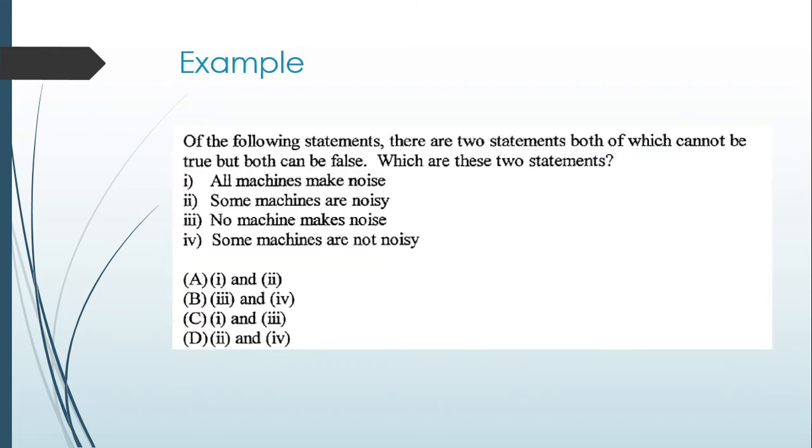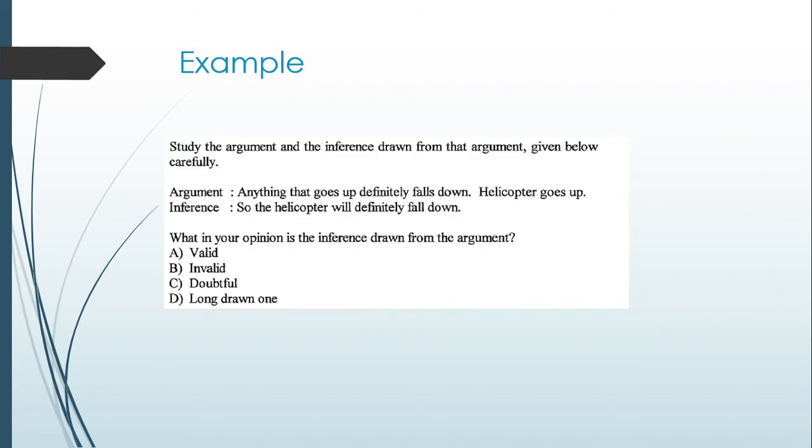So let us try and understand. The first example is from the Venn diagram. Earlier, these types of questions used to come where all A make noise, some machines make noise, and then we had to figure out what the question was trying to say. Now, the weightage of these questions is getting reduced. I will not say they are definitely not there, they are there, but the questions which are gaining momentum are like this: argument and inference. They will give you one argument and then an inference, and then ask whether the argument is valid or the inference drawn from the argument is valid, invalid, or doubtful, a long drawn one. You have to understand this.